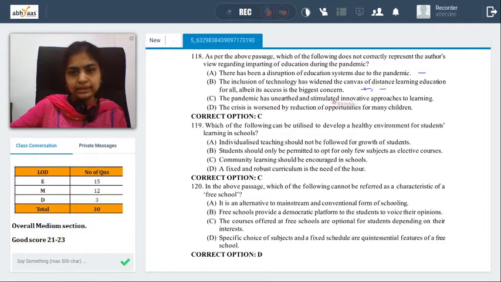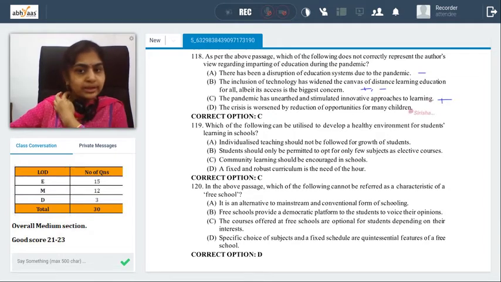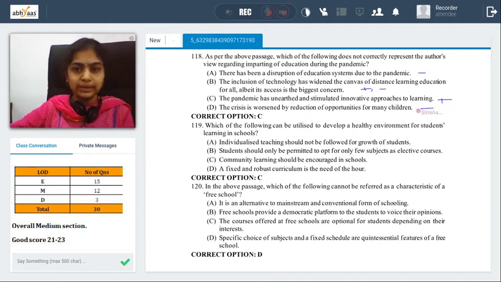The pandemic has unearthed and stimulated innovative approaches to learning. Because of pandemic, we started inventing new technology or a new methodology to teach. I'm not very sure if the author would agree with that, because the poor children definitely did not benefit much. So this is not something that I could look at as far as the passage is concerned. The crisis is worsened by reduction of opportunities for many children. Obviously, poor children suffered a lot with the pandemic.